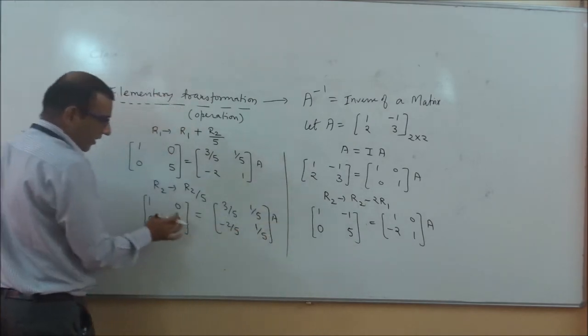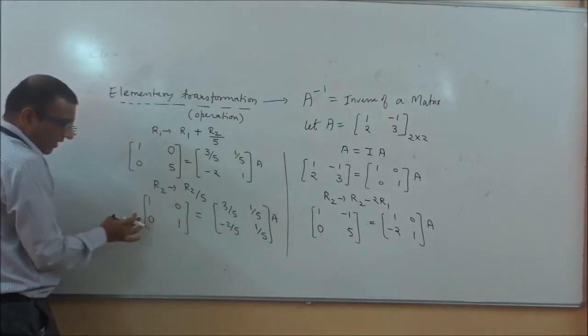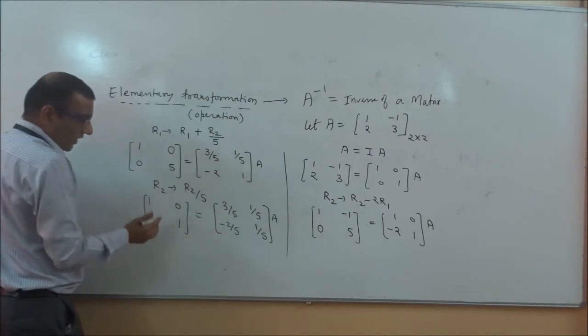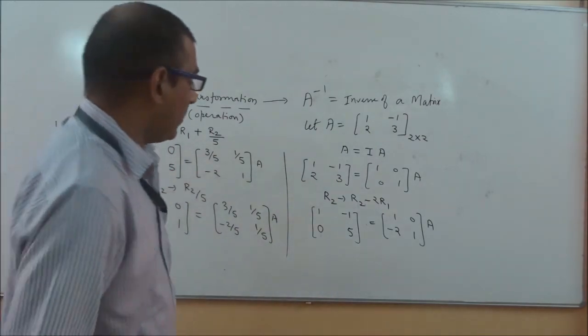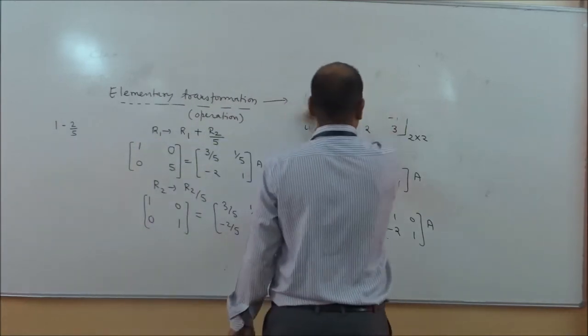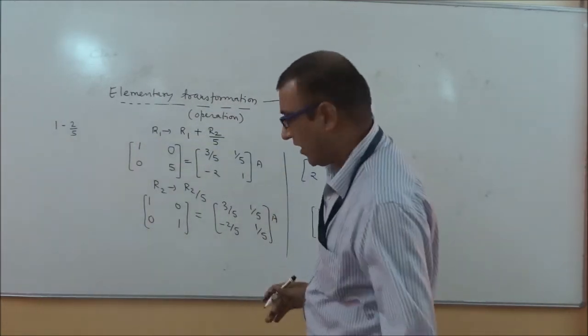If you notice here, we are getting the same identity element from right hand to left hand. After this, we can say the value of A inverse.